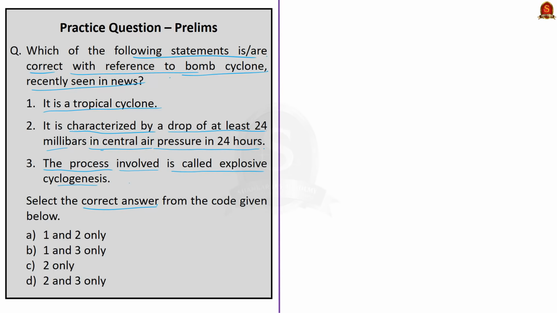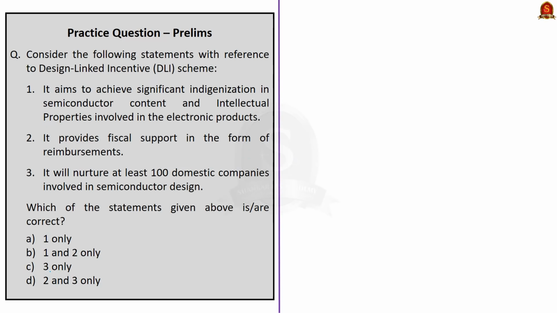See here, statement 1 is incorrect because it is not a tropical cyclone but a mid-latitude cyclone. We have seen this in our discussion, right? And regarding statement 2 and statement 3, they are correct. So our correct answer is option D, 2 and 3 only. Look at the second question. Consider the following statements with reference to the DLI scheme.